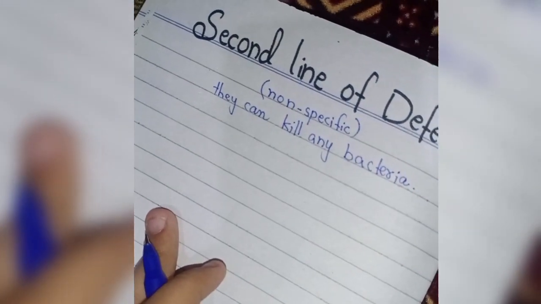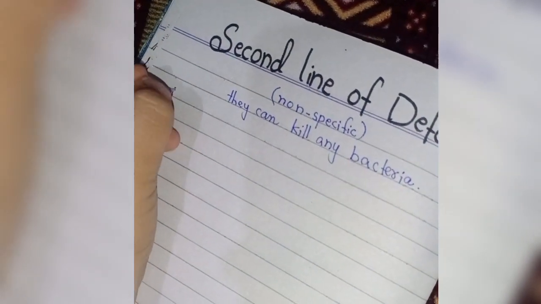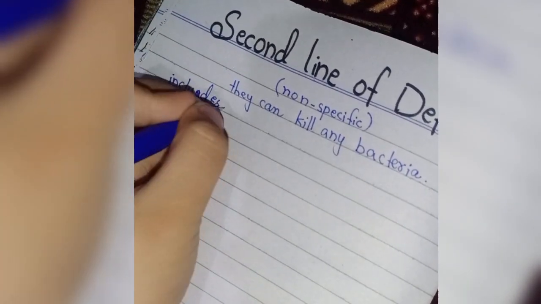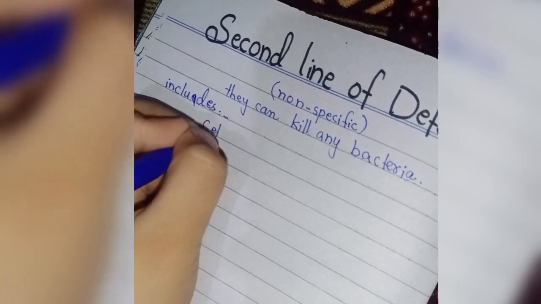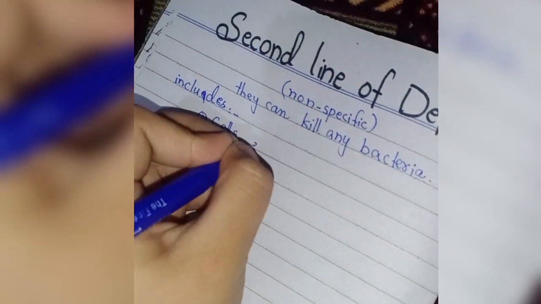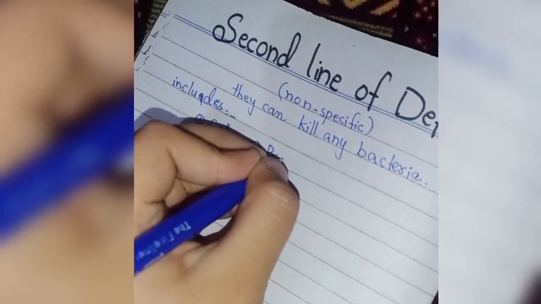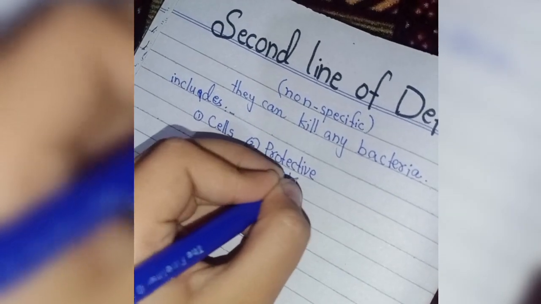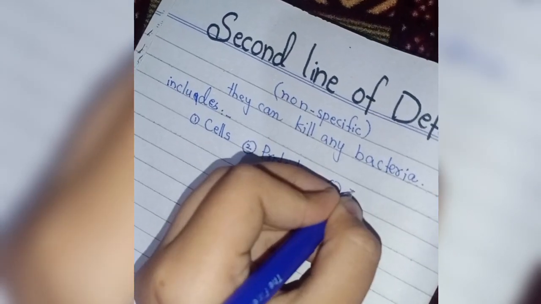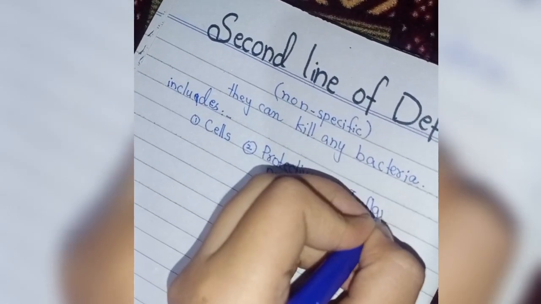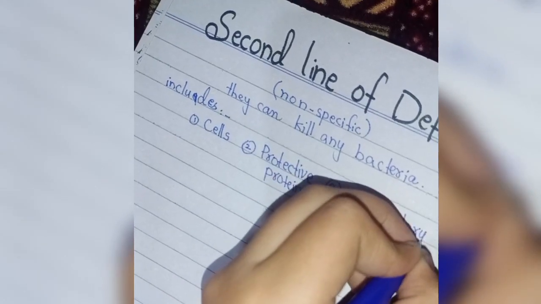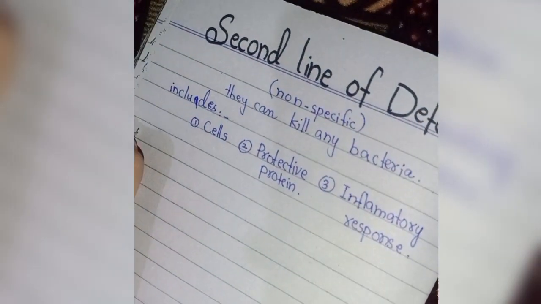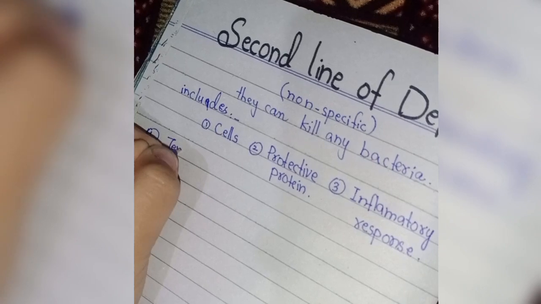Okay, so now the second line of defense includes four things. Number one is cells. Number two, protective protein. Number three is inflammatory response. And number four is temperature response.